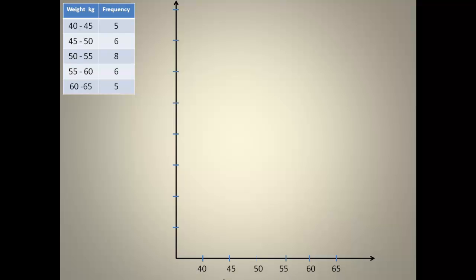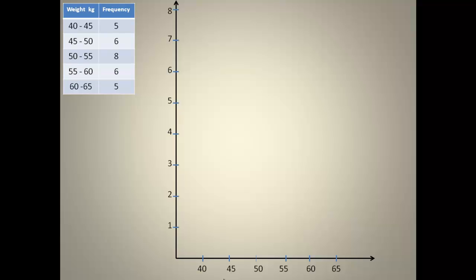The x-axis being the weight, which was given in kilogram, we represent the class boundary on the horizontal axis. So we have 40, 45, 50, 55, 60, 65. The same applies to the frequency, which will be on the vertical axis or the y-axis.